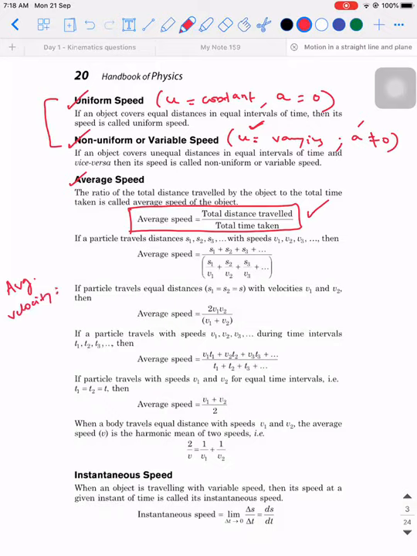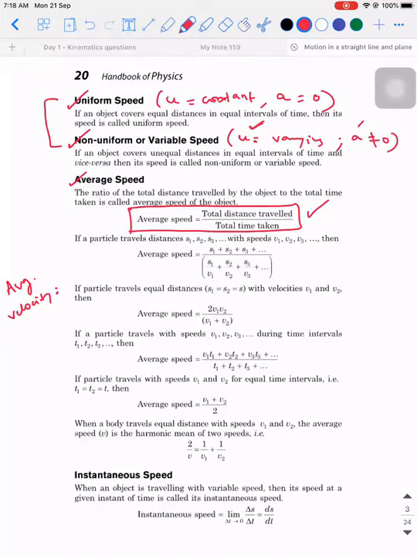Total displacement by total time. Yes. So what is the difference between these two? A distance is defined as the path length undertaken by the object. Displacement is the shortest length. Okay. So that is theoretically. While solving the velocity problem, what difference does it bring into picture?